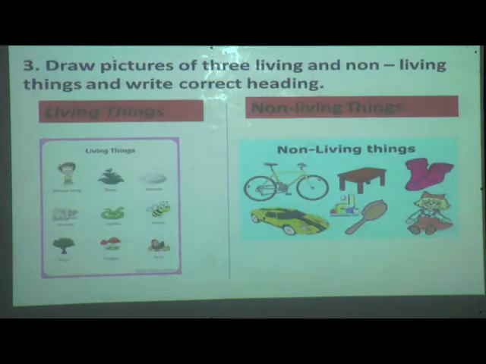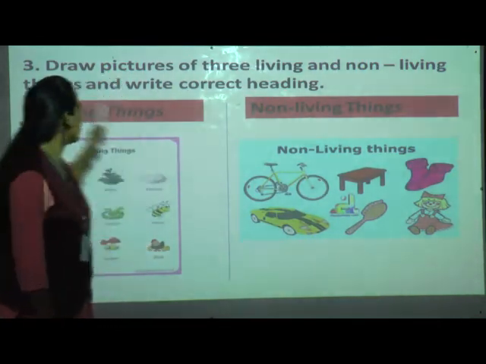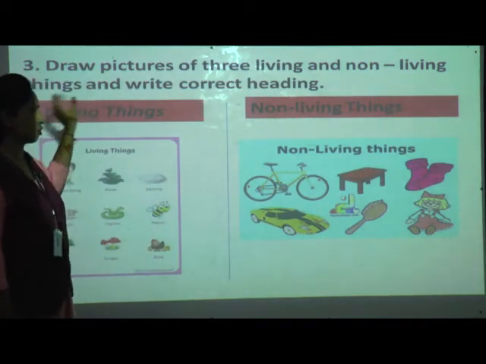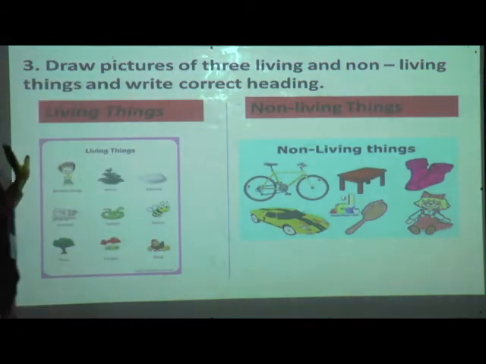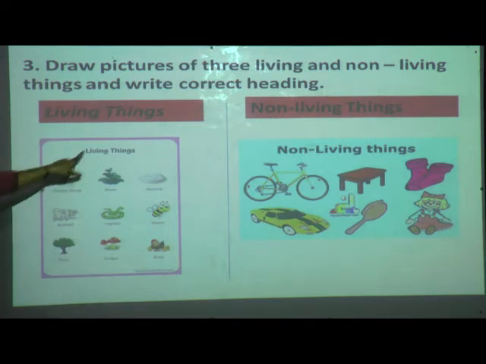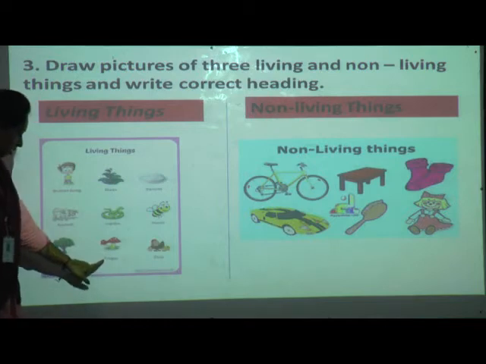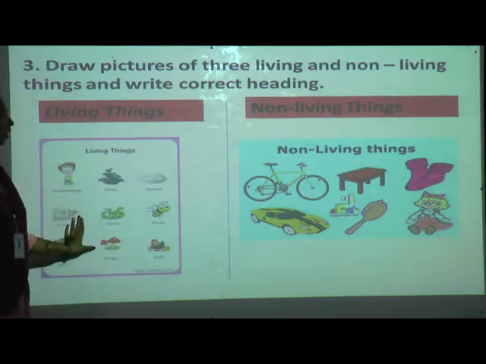Okay? Now we'll move to the third. This is also about drawing only. Draw pictures of three living and three non-living things and write the correct heading. Very important. Write this question and give the correct heading, living and non-living. And draw any pictures. See, living things, what you can draw? Human, one boy or girl, pig, plant, snake, bird, mushroom, fungus, tree, honeybee. In this way, elephant, whatever you like, you can draw in living things.